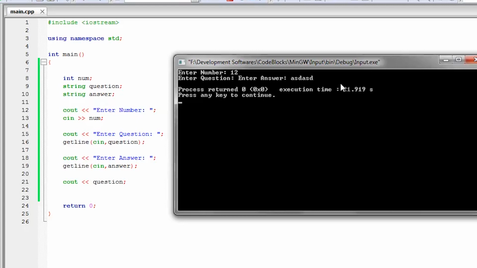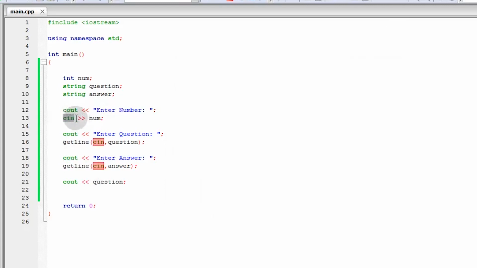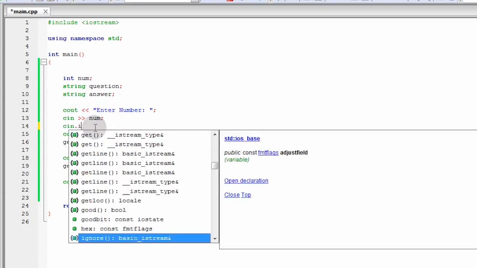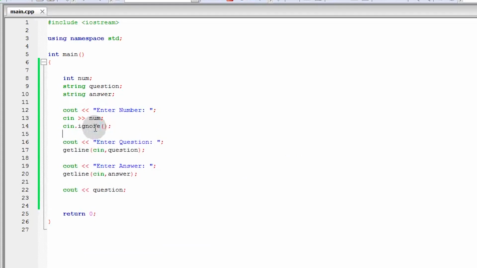So why is this happening? So pagka gumamit tayo ng Cin, then yung greater than sign na yan, then gumamit agad tayo ng getline, magkakaroon siya ng error. So you need to put cin.ignore. So pagka manghihingi kayo ng integer, tapos getline agad, mag-error yun. So, we need to put cin.ignore. So, after manghingi tayo ng number, we should put cin.ignore para gumana yung getline natin.